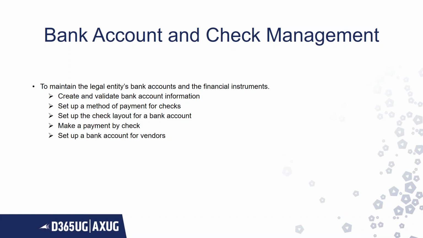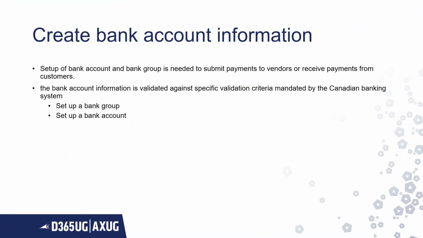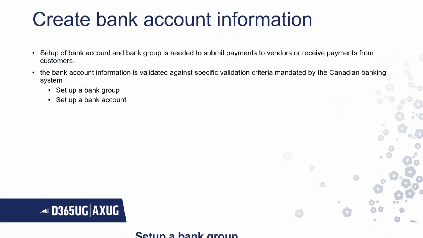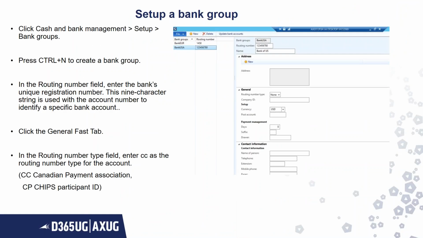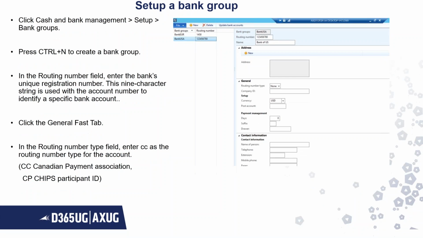So to maintain the legal entity, we have to first of all create the bank account information, set up methods of payment for checks, set up the check layout, make a payment by check, and set up a bank account for vendors. Create bank account information. For creating bank account information, we need a bank group and a bank account. For selecting a bank group, we go to the cash and bank management module, set up bank groups, and you can set up whatever relevant bank groups you need.